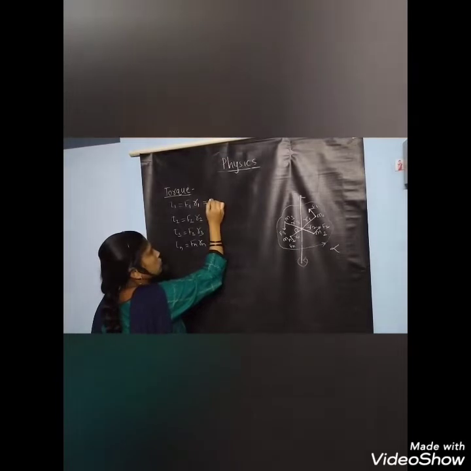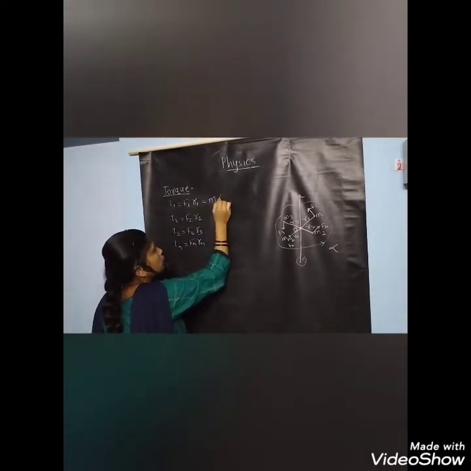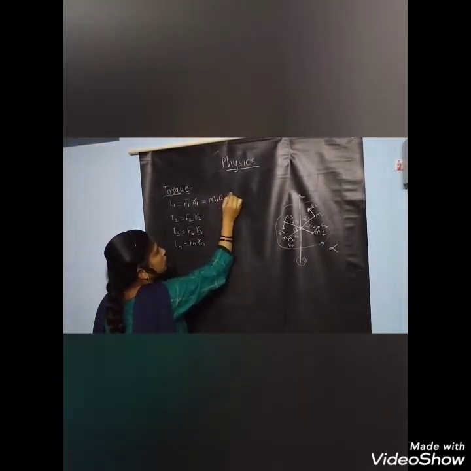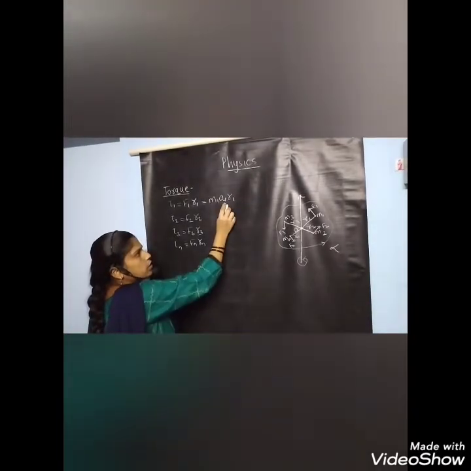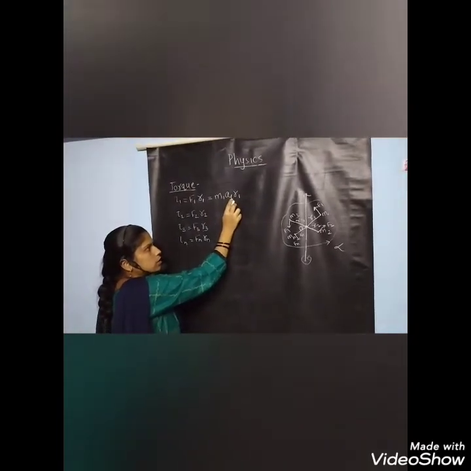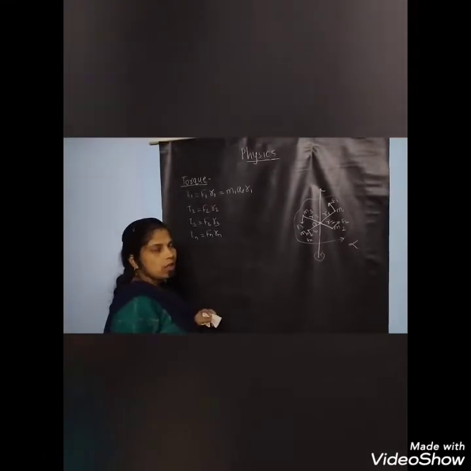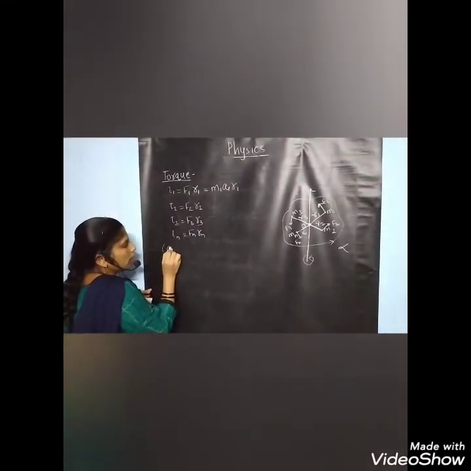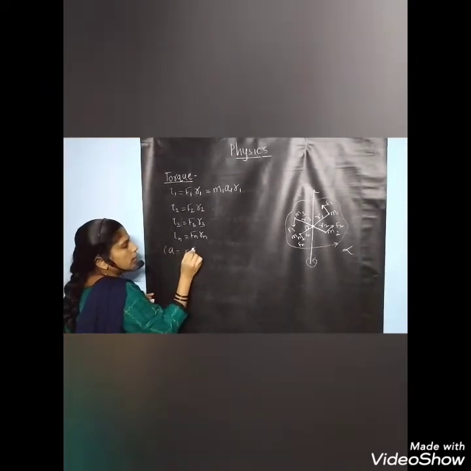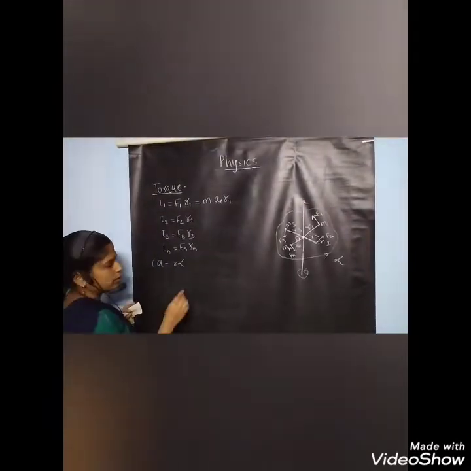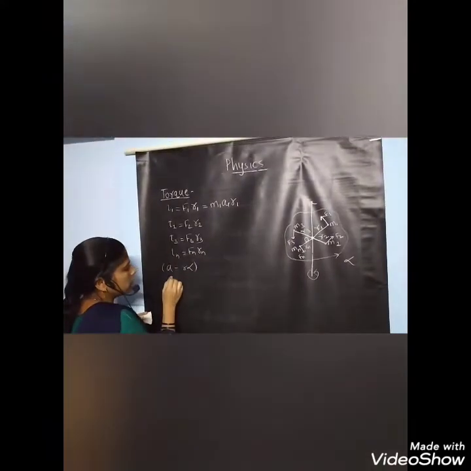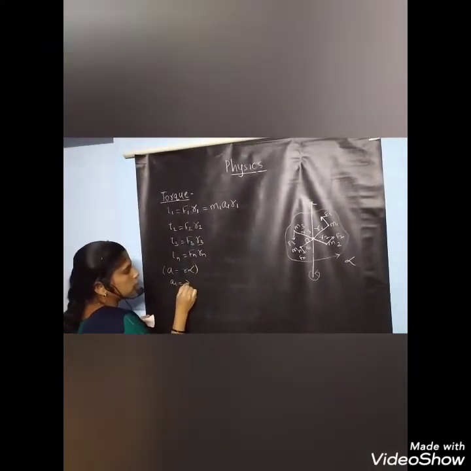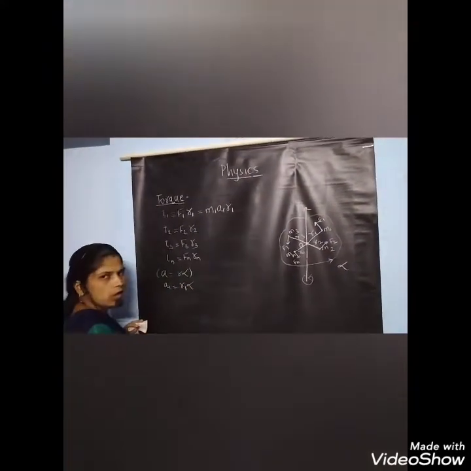Therefore, this becomes M1 A1 into R1. A1 is the linear acceleration, and we know that A is equal to R into alpha. Therefore, A1 is equal to R1 into alpha.